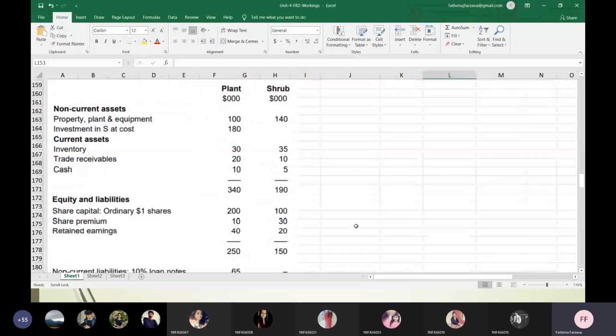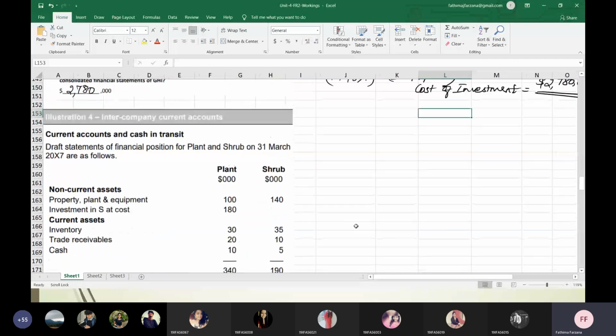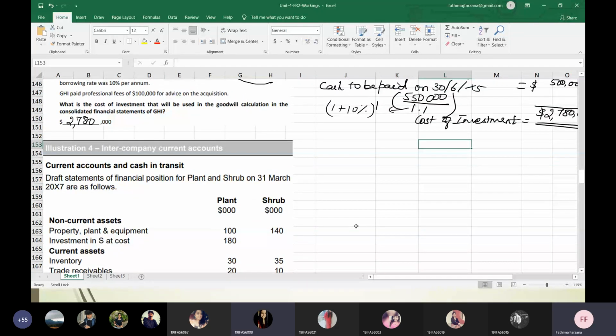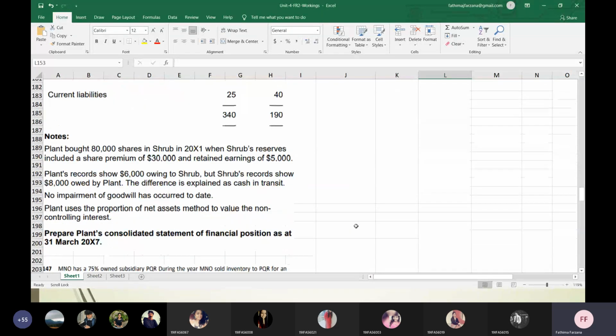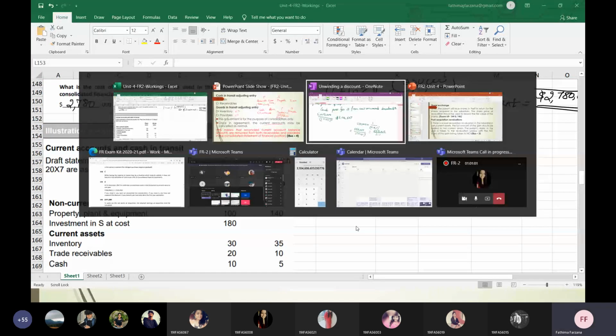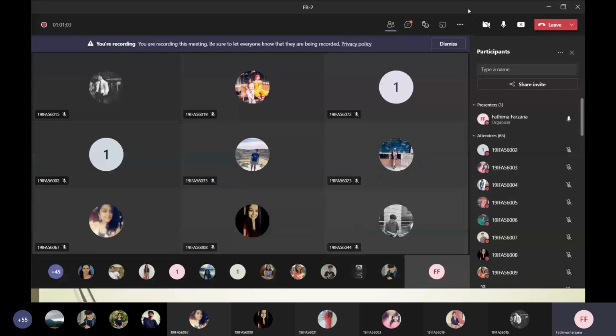You want me to do it now or shall we do it in the next class? Next class, ma'am. Next class, because illustration 4 is a full-fledged consolidated financial statement. While doing that, I'll explain how to do it. Before that, I'll somehow make this keyboard ready.